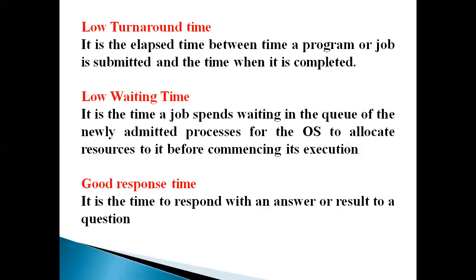So this is the main objective of the scheduling process. It is the time a job spends waiting in the queue of newly admitted processes for the OS to allocate resources to it before commencing its execution. When any of the current executing processes is completed, the CPU allows the new process to be admitted, and before it executes, that time is called the waiting time. So this is low waiting time in the objectives of process scheduling.